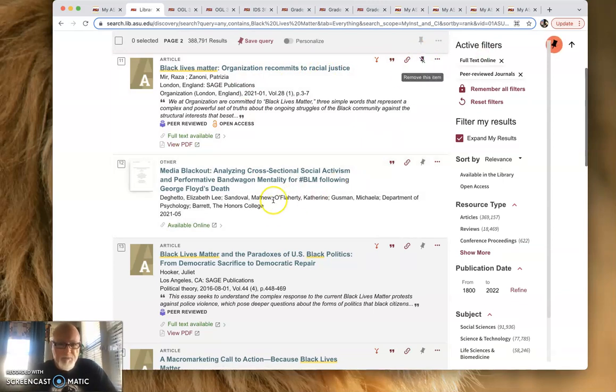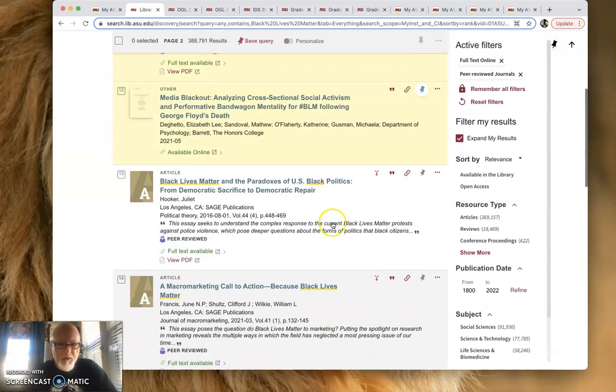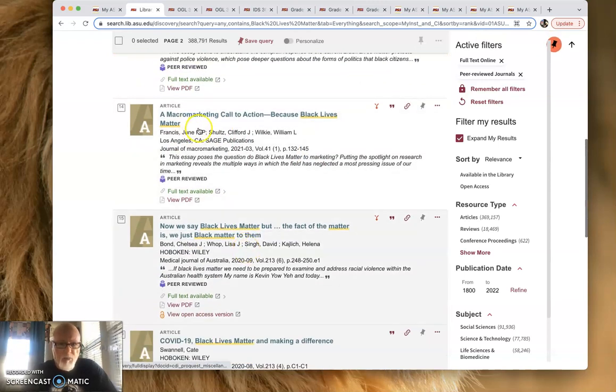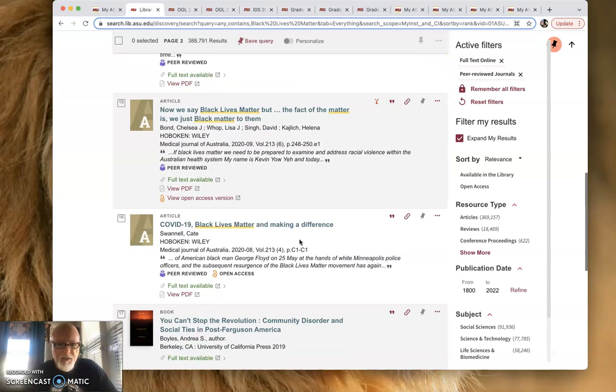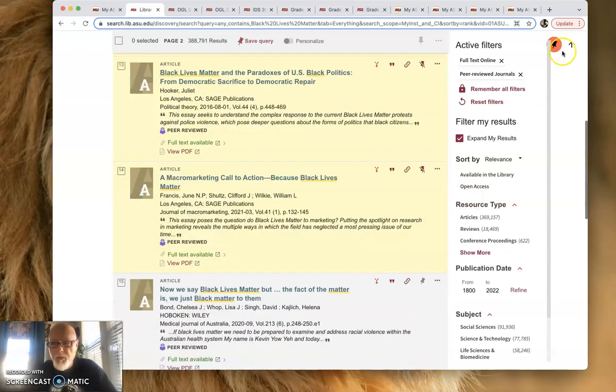Let's pin this one. George Floyd's death. Okay, that's interesting. That might have some interest. Black politics. That might have some interest. Micro marketing. What is that all about? Anyways, okay. So let's say I've got these like this, right? Okay, let's pin one. I don't know what that is, but all right.